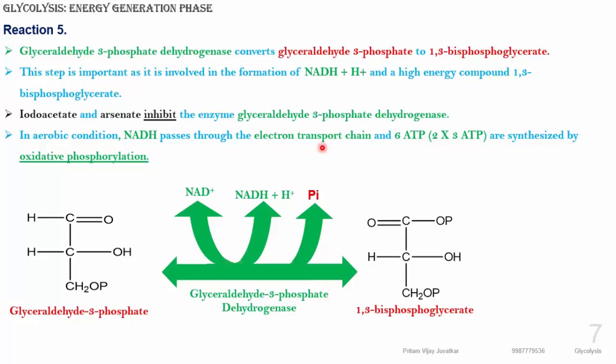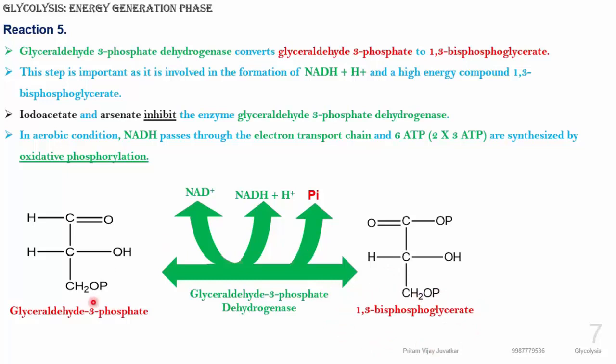This is known as oxidative phosphorylation. This is the first energy compound formed, the first reaction of the energy generation phase, forming 1,3 bisphosphoglycerate.